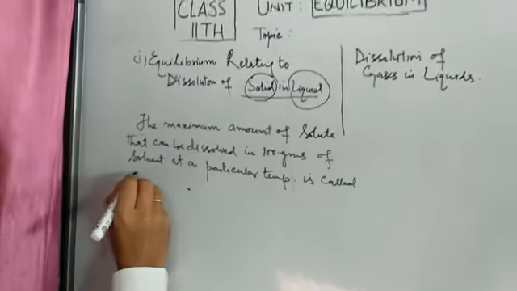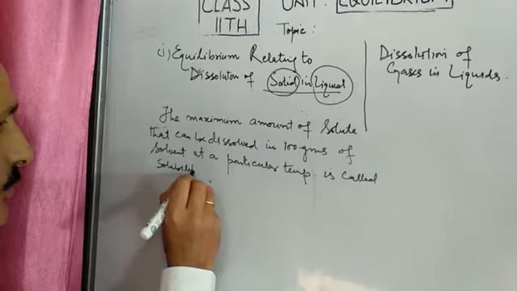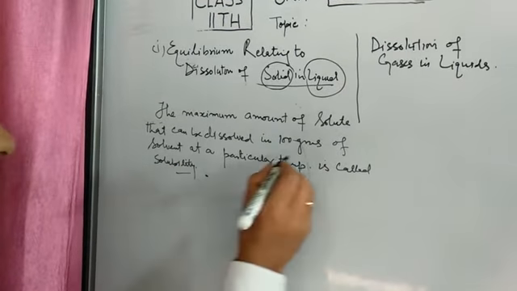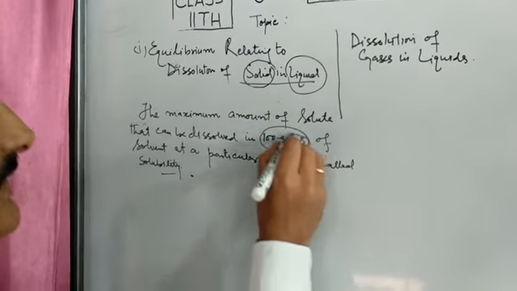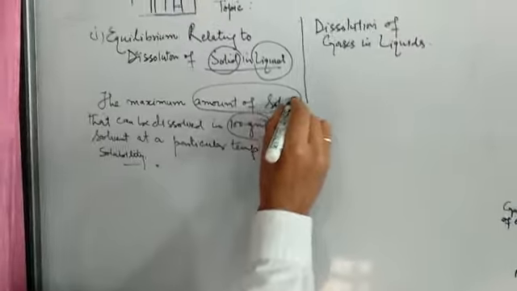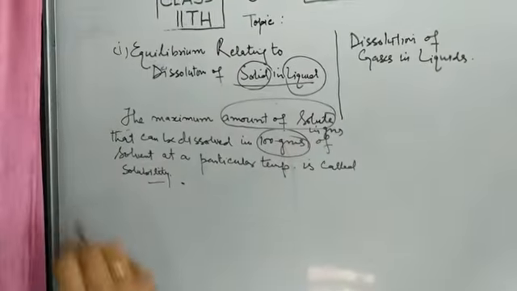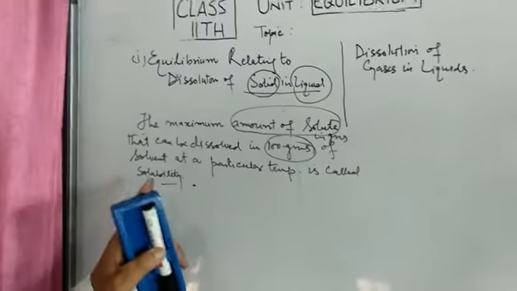So the amount of solute in grams dissolved in 100 grams of solvent is known as the solubility.